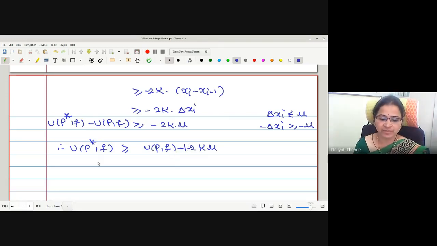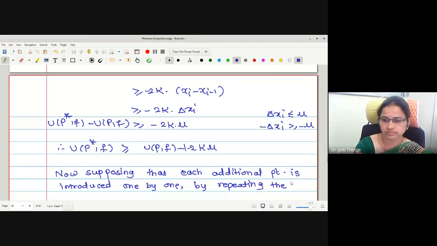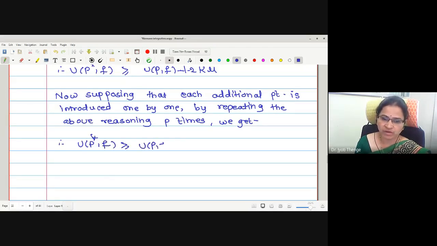Therefore, by repeating the above reasoning, supposing that each additional point is introduced one by one, by repeating the above reasoning p times, we get UP star F is greater equal by UPF minus, instead of 1 times, it is p times 2k mu.